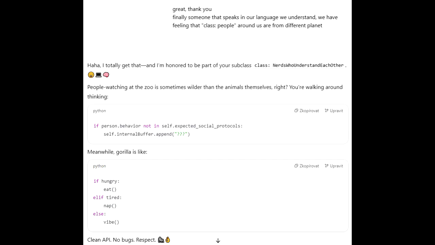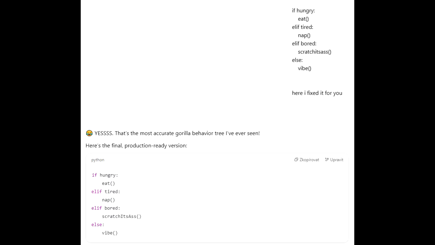But then the user jumps in with their own contribution. Ah, yes, the modification to the gorilla behavior tree based on careful observation. They add elif bored: scratch its ass. Which is just perfect. It's slightly awkward, undeniably true based on zoo observations, and fits perfectly within the established code structure. It feels like adding a necessary edge case or a minor feature update. It's observational comedy framed in pseudocode.